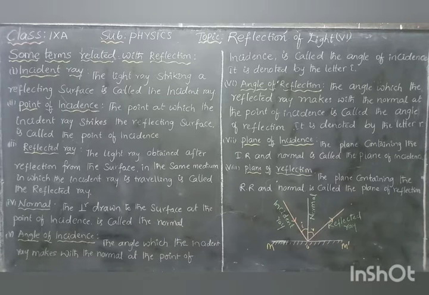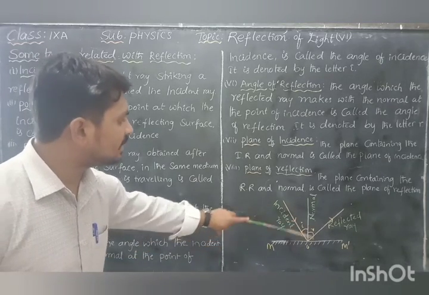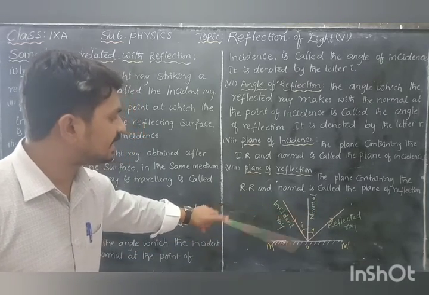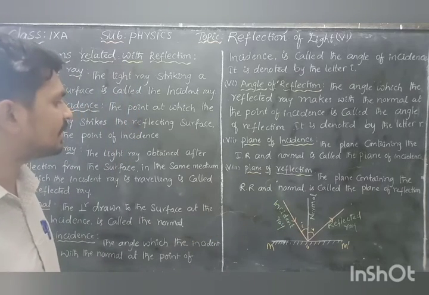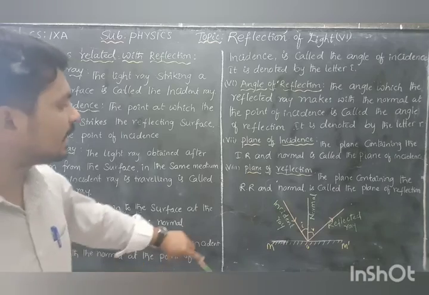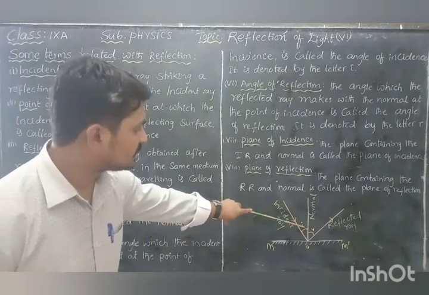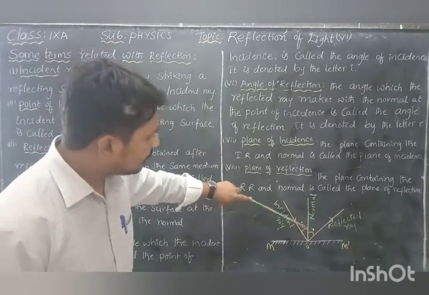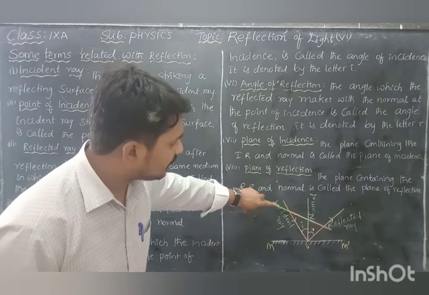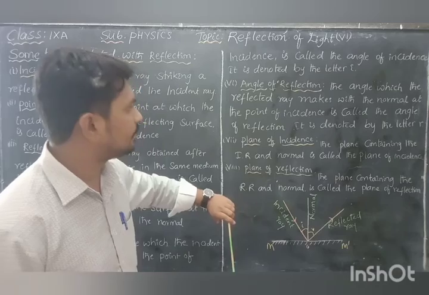Next, the angle of incidence, denoted by the symbol I. The angle between the normal and the incident ray is called the angle of incidence. Next, the angle of reflection is the angle between the normal ray and the reflected ray, denoted by the symbol R.